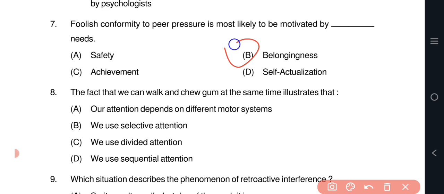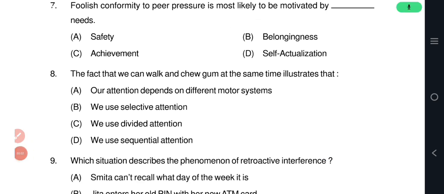The need for belongingness is a fundamental human need that drives people to seek social connections and acceptance. Foolish conformity to peer pressure is often motivated by the desire to fit in and avoid social rejection, which is closely related to the need for belongingness.